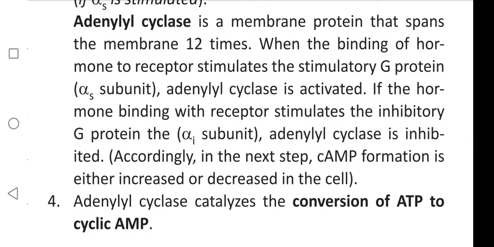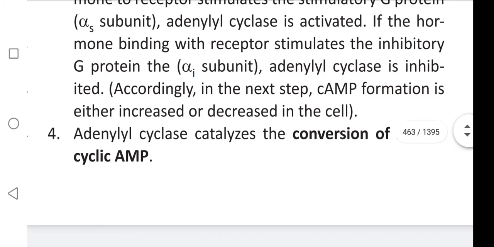If the hormone binding with the receptor stimulates the inhibitory G protein, that is the alpha I subunit, adenyl cyclase is inhibited. Accordingly, in the next step, cyclic AMP formation is either increased or decreased in the cell. Adenyl cyclase catalyzes the conversion of ATP to cyclic AMP.